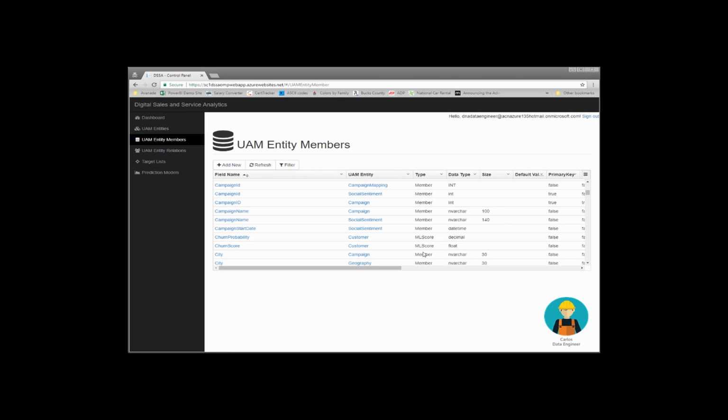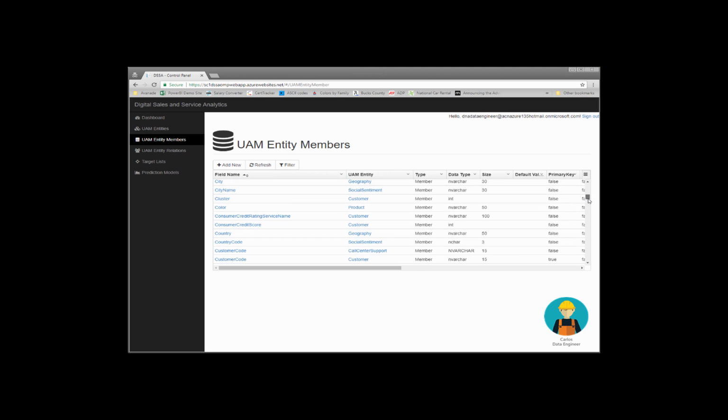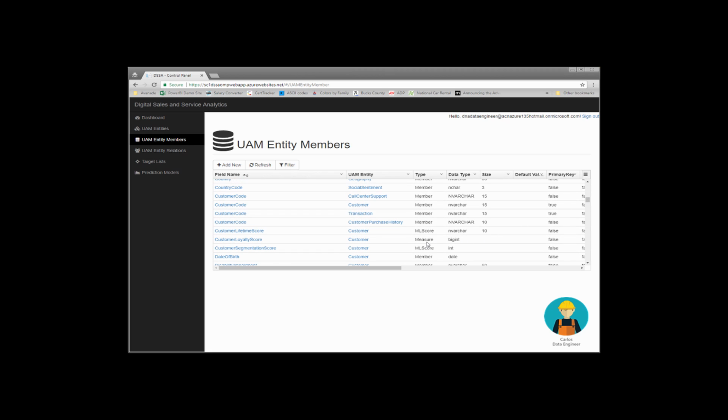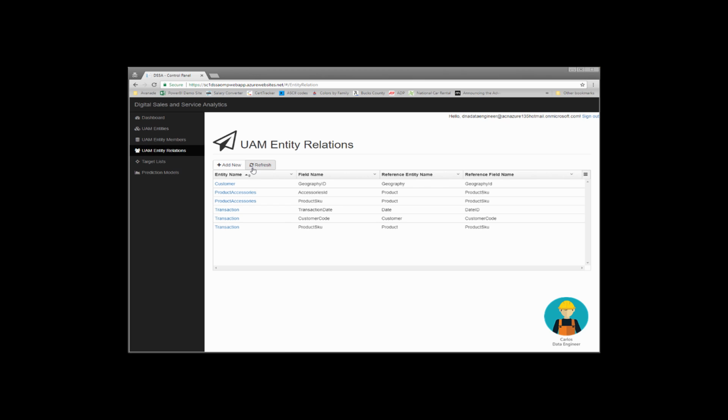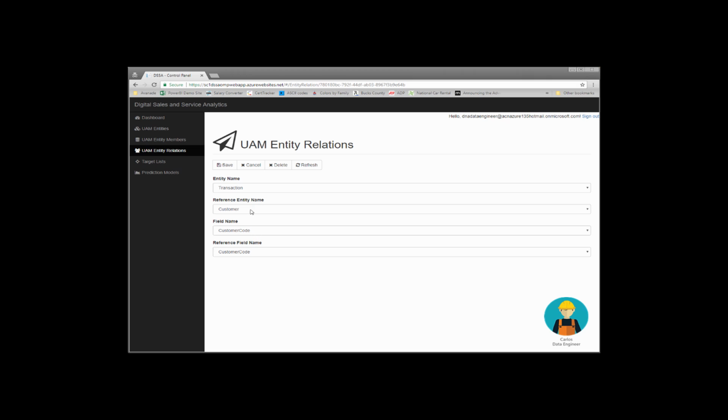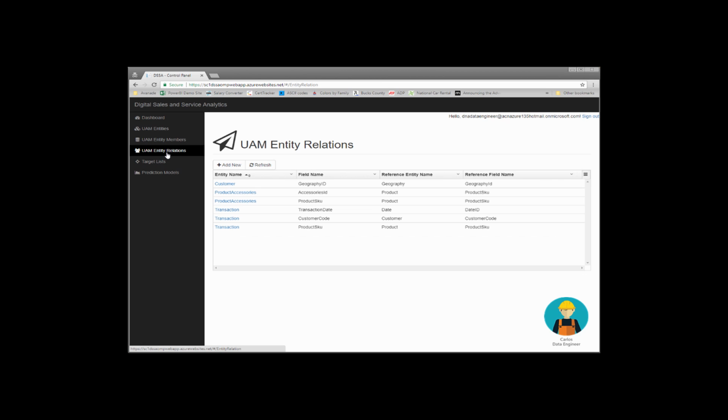These 3 types of entity members are leveraged downstream by the data scientists and the marketing manager to, one, generate machine learning results, and also to generate target lists and actions for the purpose of serving up what we saw on the Ultiva Motors website, what we saw in the chatbot, and what we saw in CRM in our earlier examples. Okay. Now let's transition to the role of the data scientist.